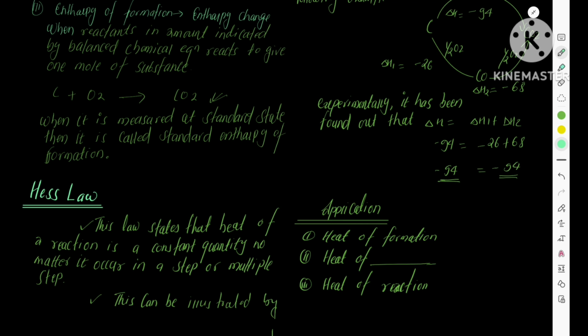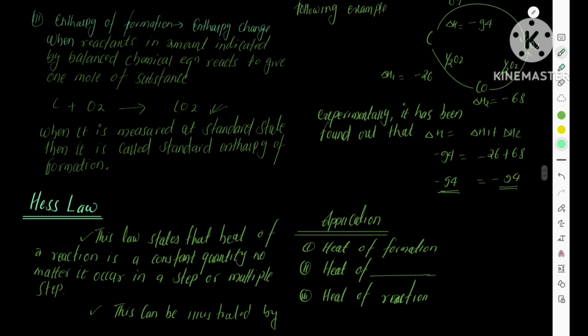Hess's law. What is Hess's law? This is another law which is based on conservation of energy. This law states that the heat of a reaction or process is a constant quantity, no matter whether it occurs in a single step or multiple steps. This can be illustrated by the following example.